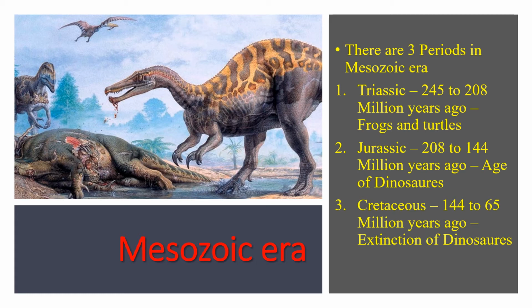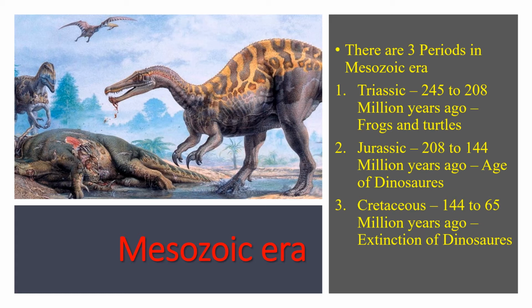This is the age of dinosaurs. The Jurassic period, I think you all know. Various pictures are also made on Jurassic Park and such things. The Jurassic period is the period of dinosaurs. This is 208 to 144 million years ago.